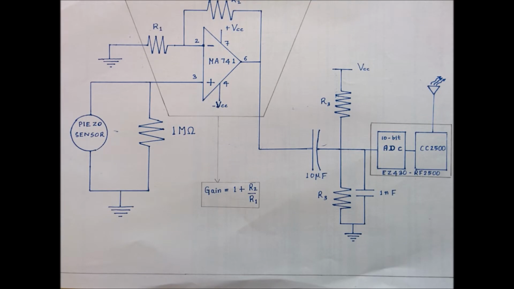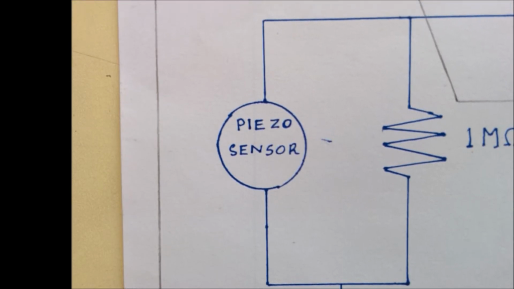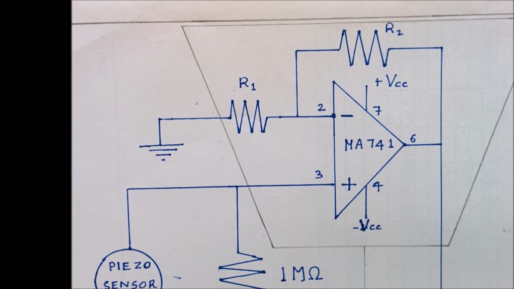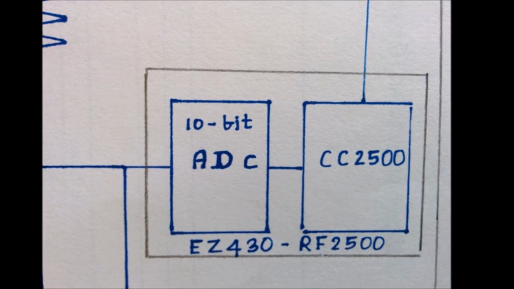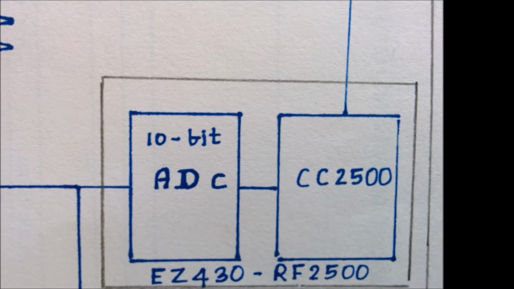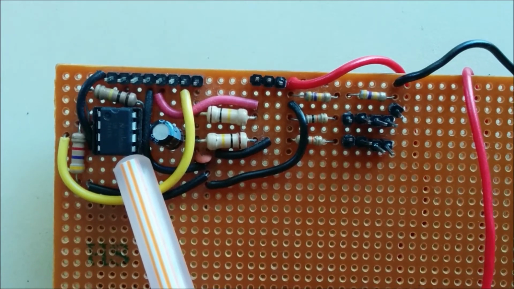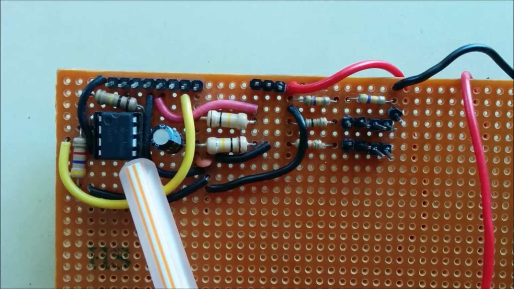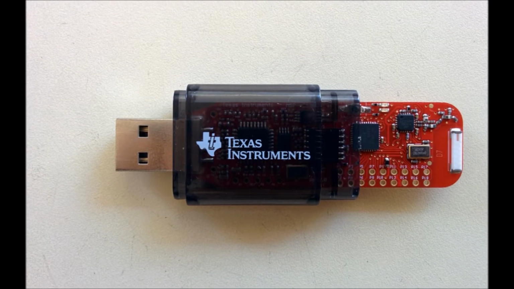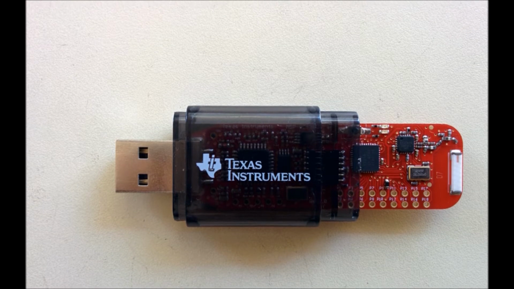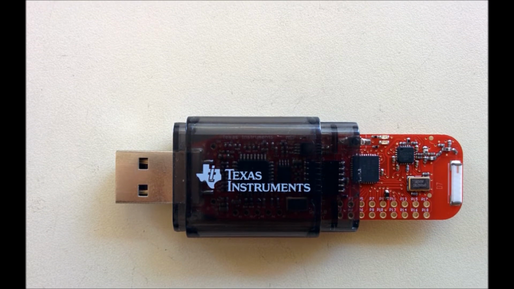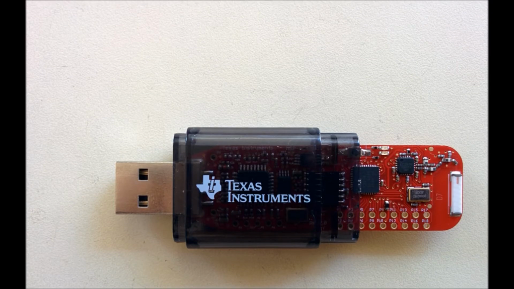This circuit shows the basic description of the signal conditioning circuit required to obtain a pulse waveform. Major parts of the circuit consist of a piezo sensor, an amplifier followed by a level shifter formed using a resistive divider, and lastly an analog to digital converter. In this circuit, we have used the TI components MUA741 and EZ430 RF2500 board, which has an MSP430F2274 microcontroller, as well as a CC2500 wireless module operating in a 2.4 GHz RF link.